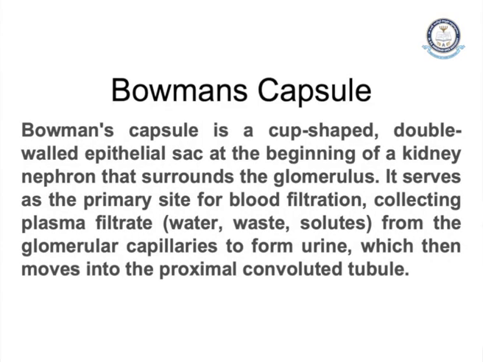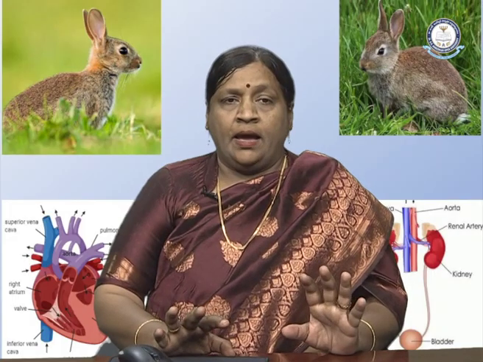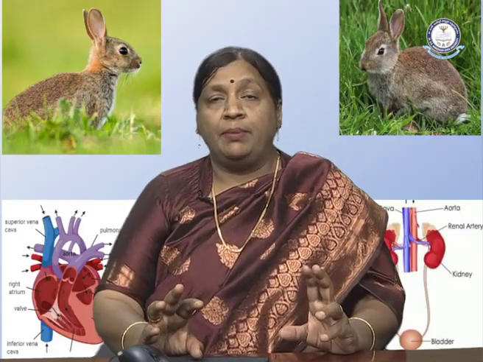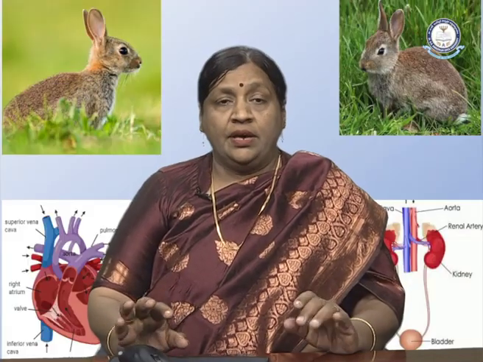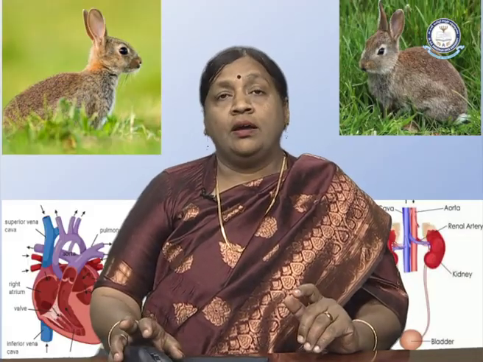Now we will know about the structure of the nephron. The nephron has Bowman's capsule followed by the loop of Henle. Now what is the function of Bowman's capsule? Bowman's capsule is a cup-shaped double-walled epithelial sac. As we know, Bowman's capsule is a sac-like structure, and in the sac there are a number of capillaries. This is called the glomerulus, and it functions for filtration of the blood, forming the urine. It serves as the primary site for blood filtration.